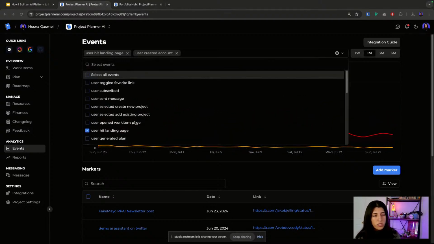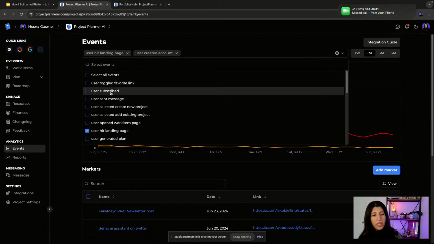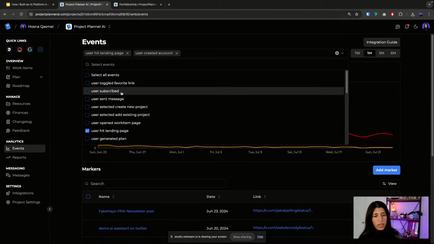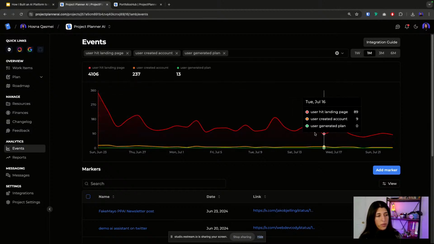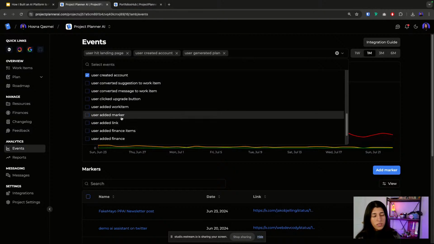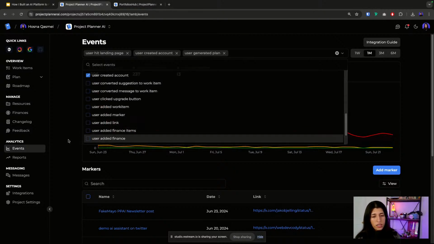And then we have a bunch of different endpoints that people can hit. Let me see. So let's say generated plan. We can see how many people have generated plans. Not that many, but that's something we know we now have to improve on our platform, to see the activity and whatnot.